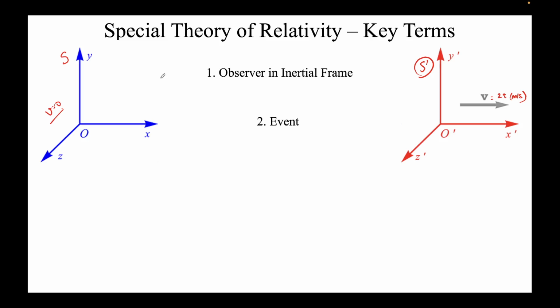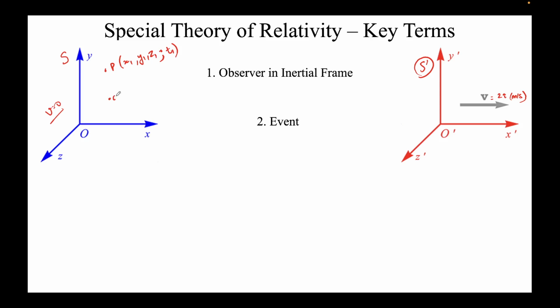Second thing, we saw what an event is. Let's say this is an event P. It can be anything, like you clap, or brakes are applied in a car. Anything and everything in this universe is an event. Me speaking is an event. Every word I speak is an event, and it's denoted by, as we saw in this configuration, x1, y1, z1, semicolon, t1. This is how we denote the events.